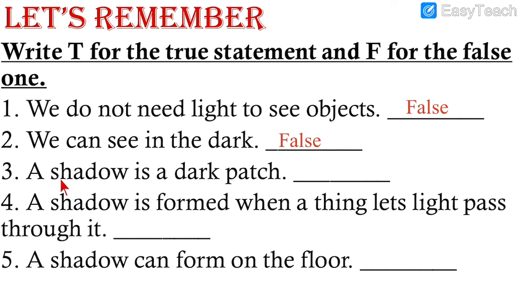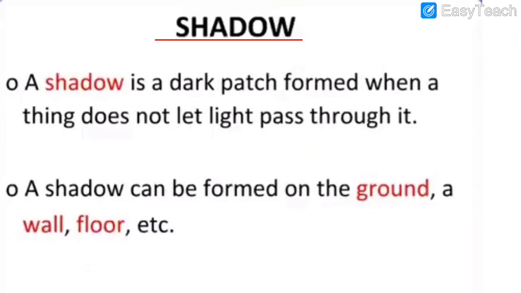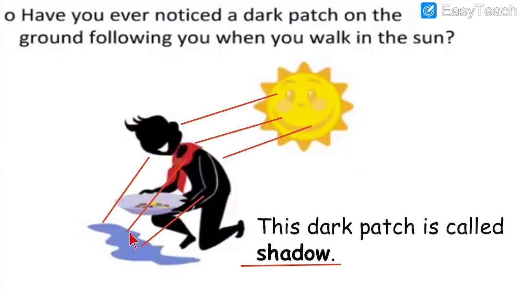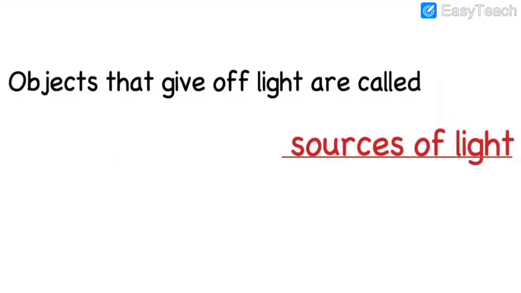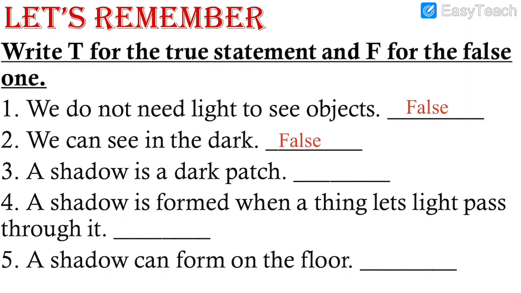Number 3. A shadow is a dark patch. Is it true or false? A shadow is very, very dark patch. So that is true because we just saw what is a shadow. See over here, I will show you. We have just seen the shadow. A shadow is a dark patch. See, this is shadow. It is a dark patch, right? So the answer over there is true. Let's write the answer. T-R-U-E, true. Here is answer number 3.